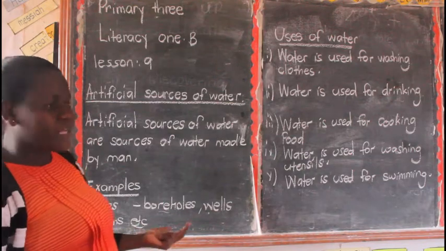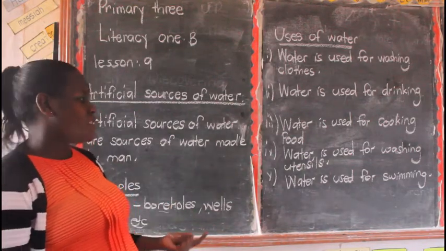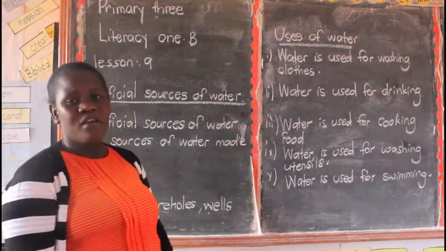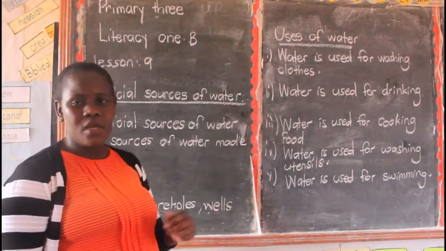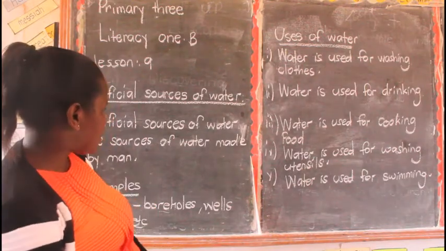There is nothing else we can use for cooking food apart from water. Water is used for washing utensils and for swimming. Most of you love swimming. Still, you go in water. Are we together, children?